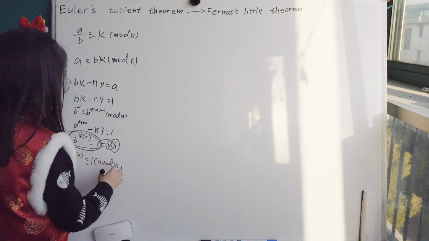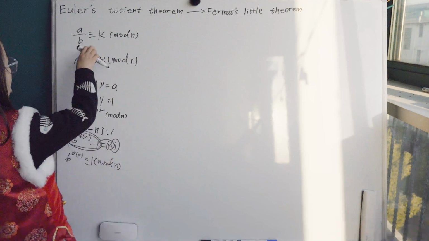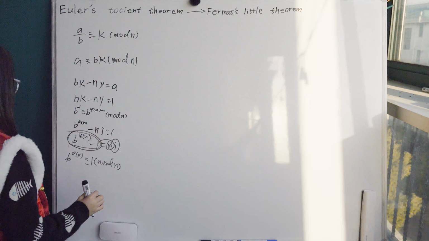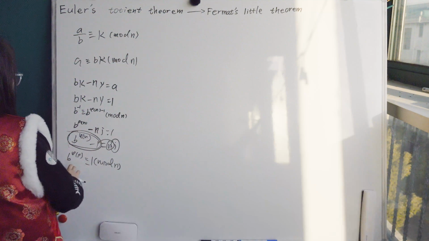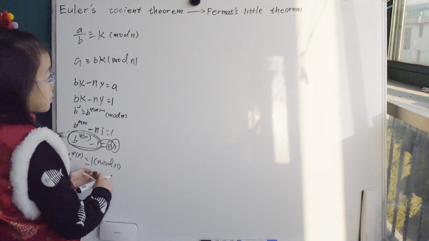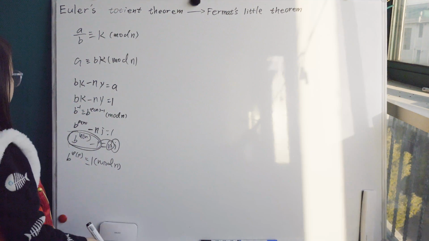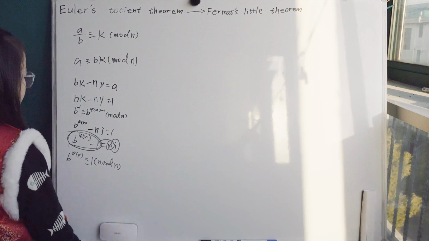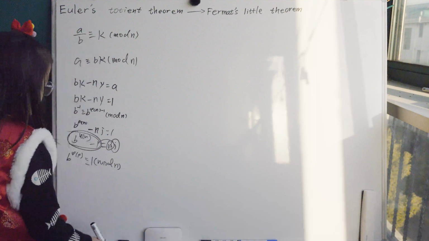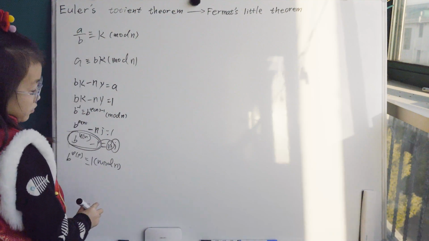And at first I don't know. Actually, this is just the Euler's theorem. At first I thought, that's my thought, okay? I just think if I can prove Fermat's little theorem, I can prove Euler's theorem. Let's see what I think. But actually, I can't. I only prove a part of Euler's theorem if I prove Fermat's little theorem.